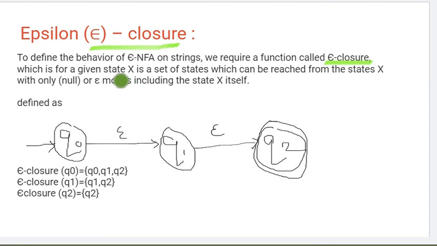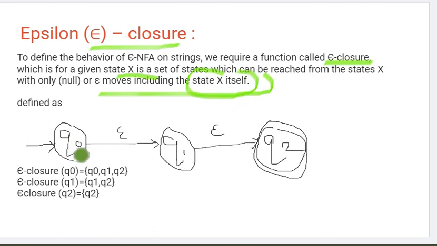is, for example, we have a state x, and it is having epsilon moves. So how do we find the epsilon closure of that state? We just need to see where that particular state leads to with the help of epsilon, and we need to include that same state itself.